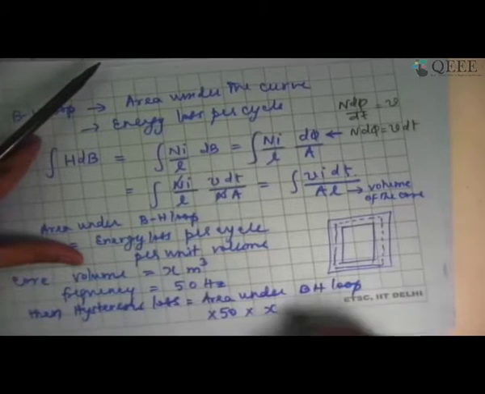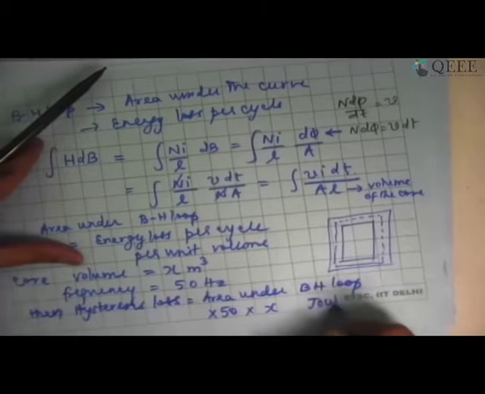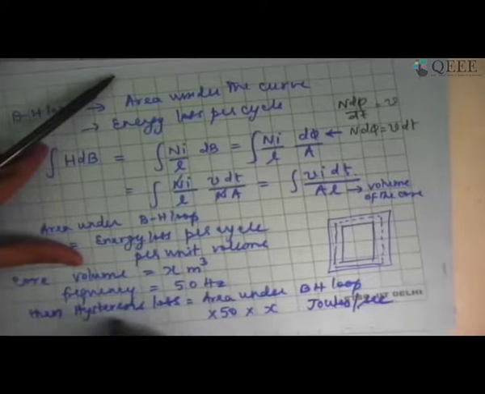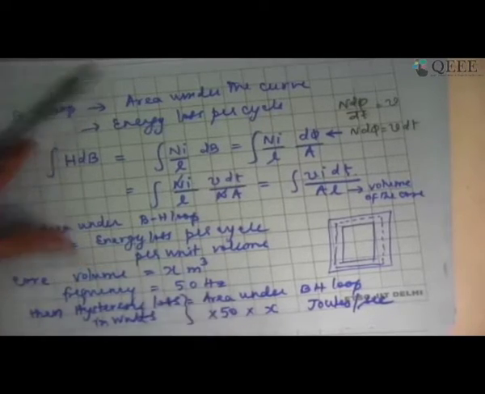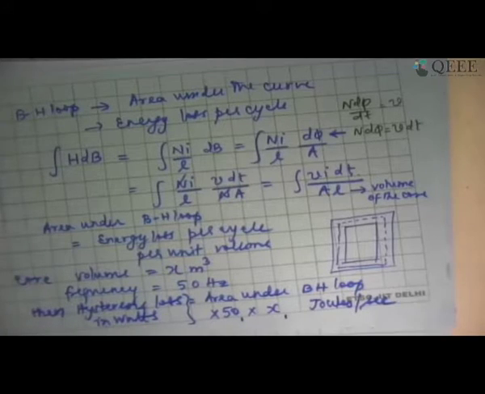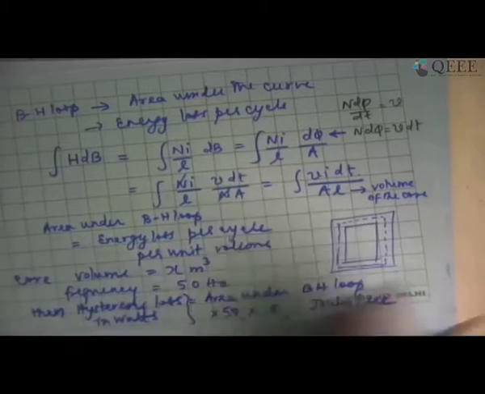This will give me joules per second, or watts. So hysteresis loss in watts is given by the area under the BH loop multiplied by the frequency multiplied by X, where X is the volume of this particular core.